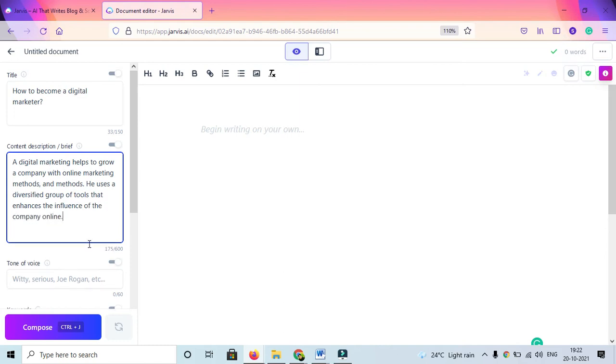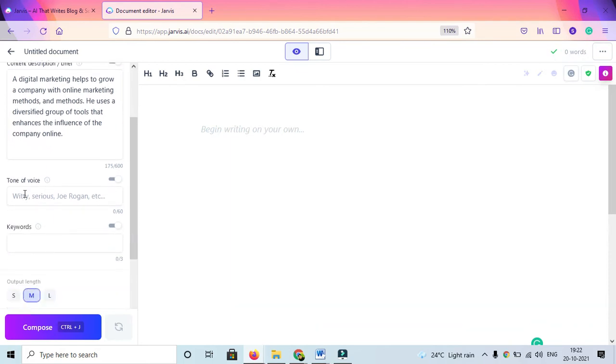Well, it's a small description. You can go up to 600 letters. I can also write that. Now for the tone of voice, you can select what kind of tone: witty, serious, let's say formal.